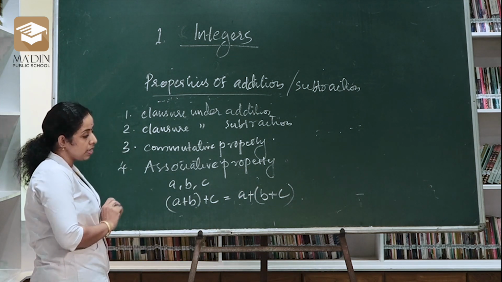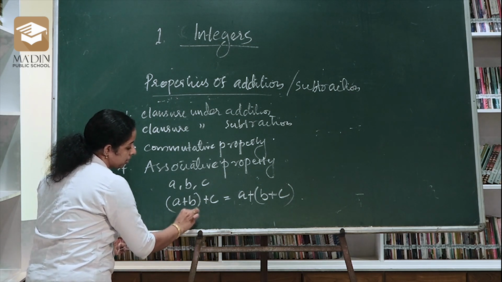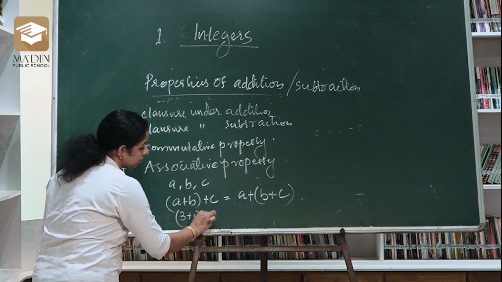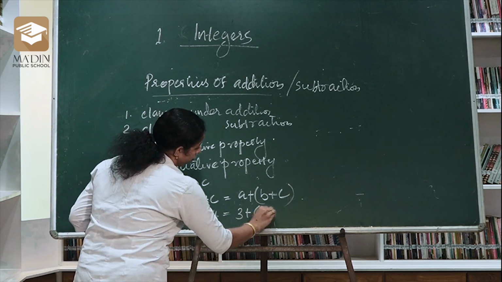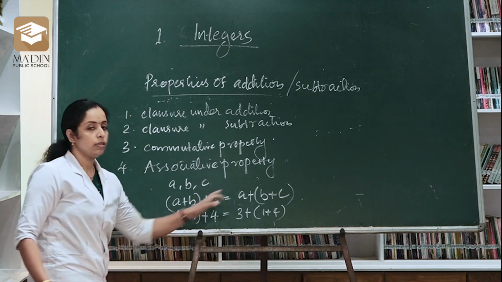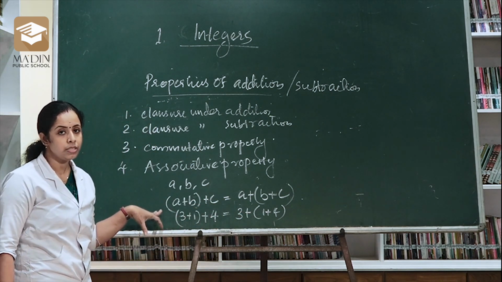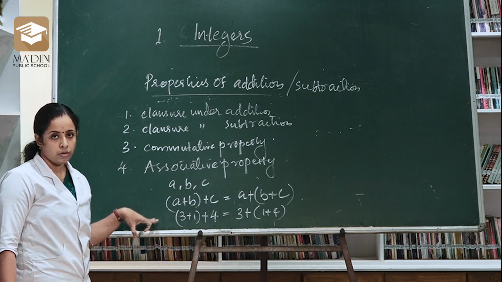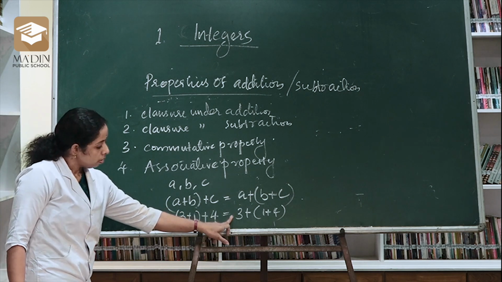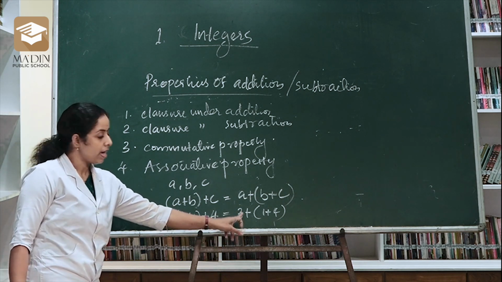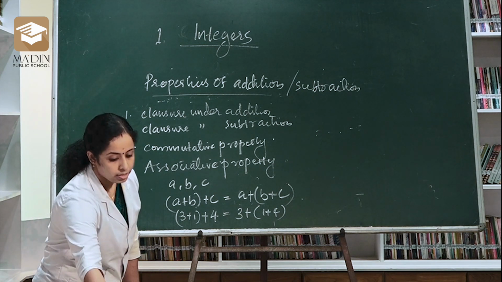You can understand this with an example: (3 plus 1) plus 4 is equal to 3 plus (1 plus 4). In both cases you will get the same answer. So addition is associative in nature. Okay. Next.